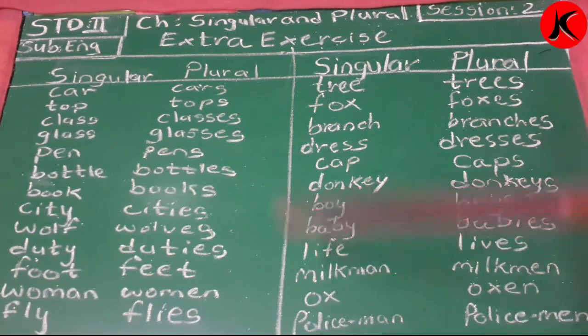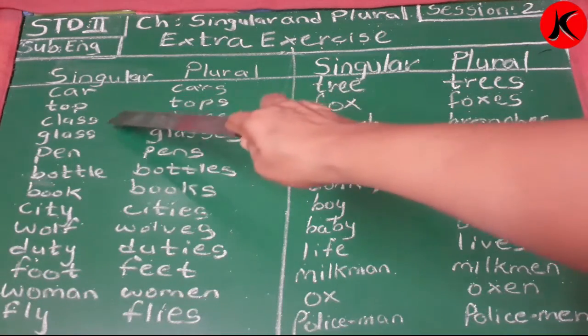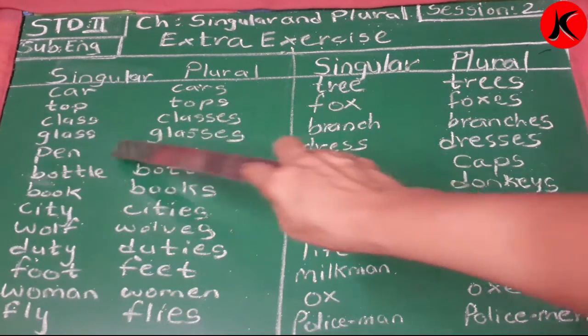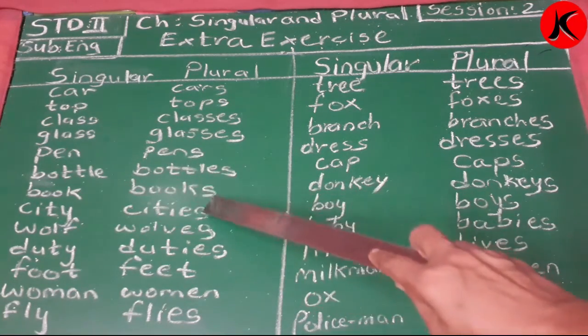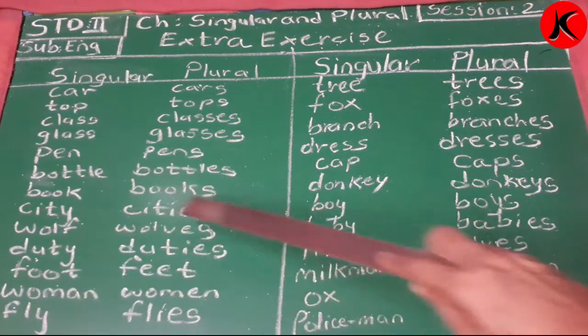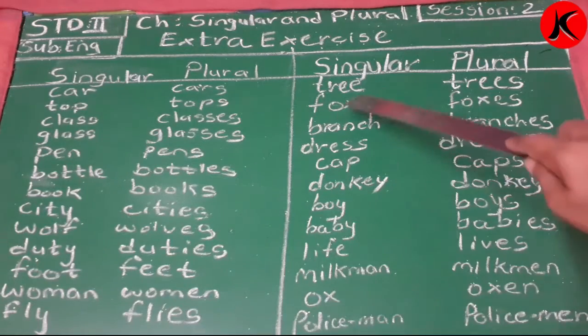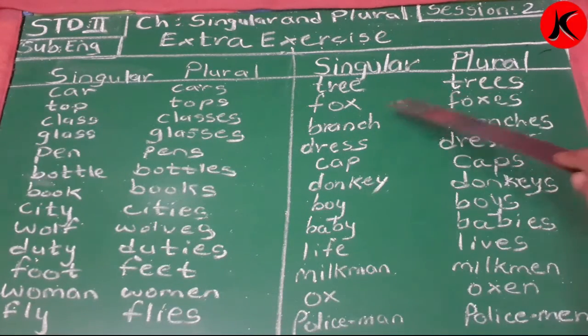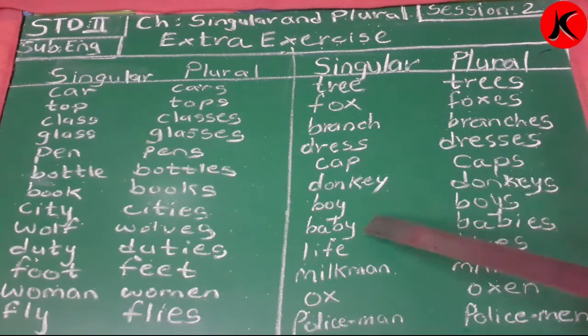So we will read all the singular and plural together, children. Car, cars. Top, tops. Class, classes. Glass, glasses. Pen, pens. Bottle, bottles. Book, books. City, cities. Wolf, wolves. Duty, duties. Foot, feet. Woman, women. Fly, flies. Tree, trees. Fox, foxes. Branch, branches. Dress, dresses. Cap, caps. Donkey, donkeys. Boy, boys. Baby, babies. Life, lives. Milkman, milkmen. Ox, oxen.